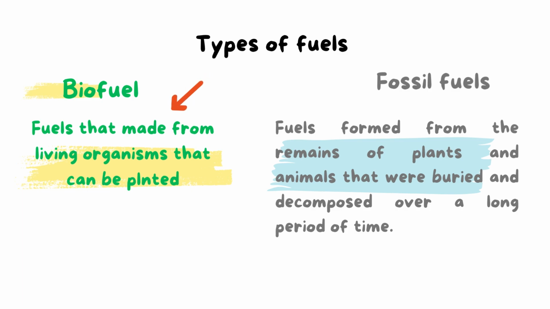These are fuels made from living organisms that can be planted, such as wood chips, corn, charcoal, and grass. Okay, and they are renewable resources of energy, but we must conserve when using them.